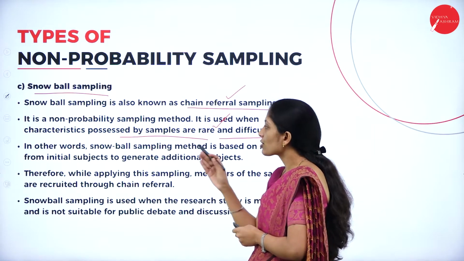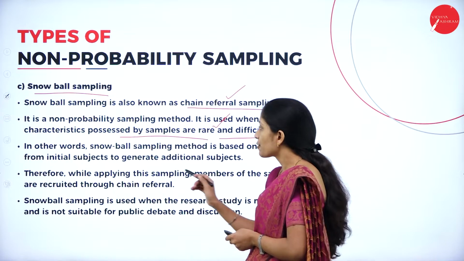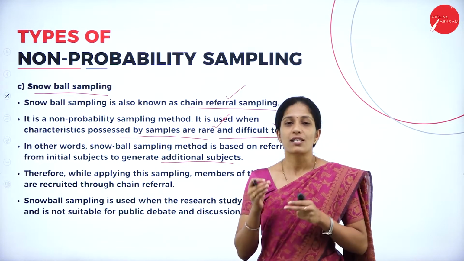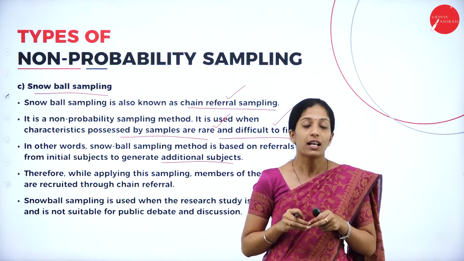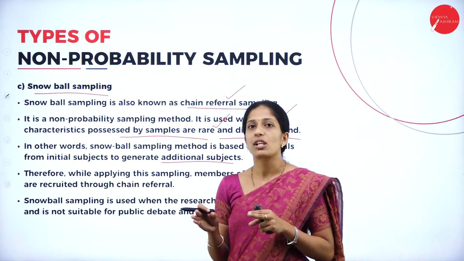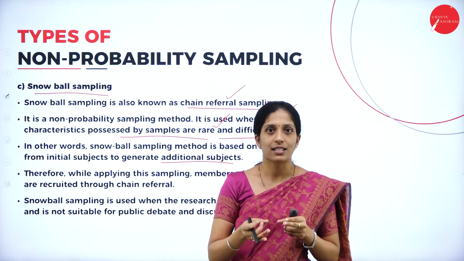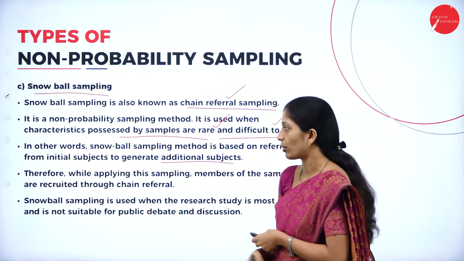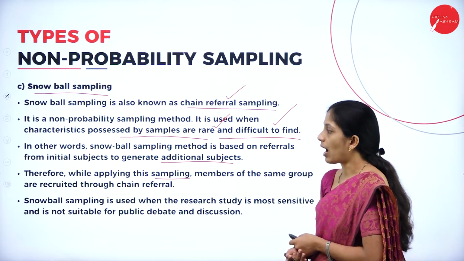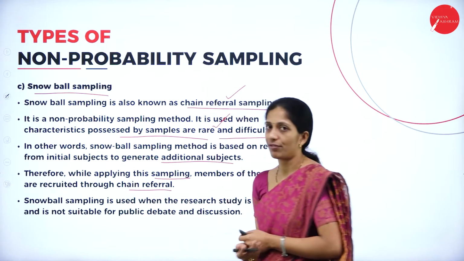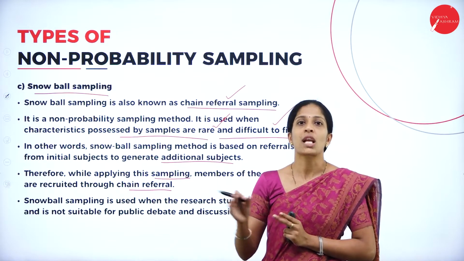In other words, the snowball sampling method is based on the referral from initial subjects to generate additional subjects. So, it is just like a referral of the initial subject in order to study the current subject. Already the researcher might have used those samples for some other study. Now, he is using that same sample for the current study also. Therefore, while applying this sampling, members of the same group are recruited through chain referral. So, what are they going to do? They are going to recruit the members through chain referral.